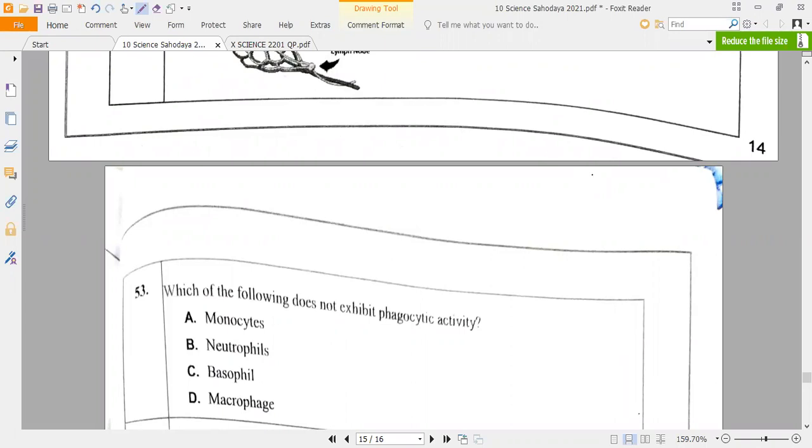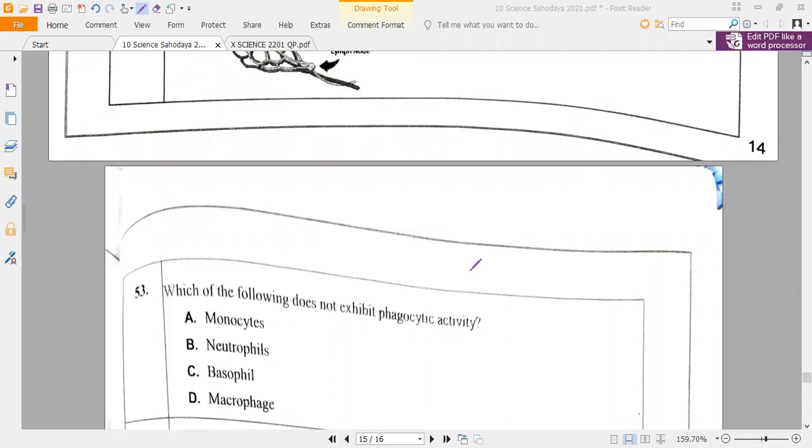Nobody knows? Phagocytic activity is the action done by the white blood cells, WBC. What is the functioning of white blood cells? Anybody can say? They will release the antibodies, correct? Please respond here. Yes, they will fight the virus, release antibodies and protect the body.